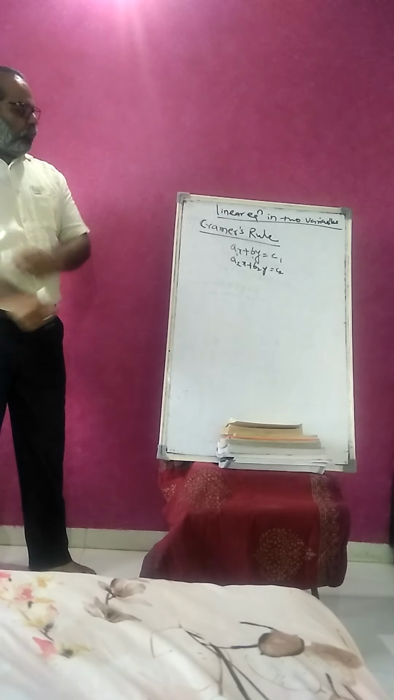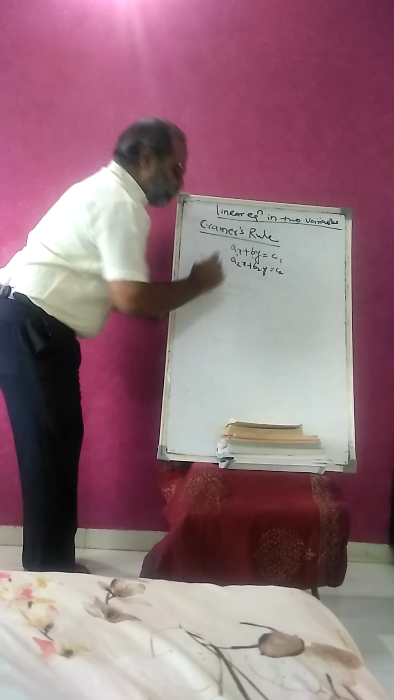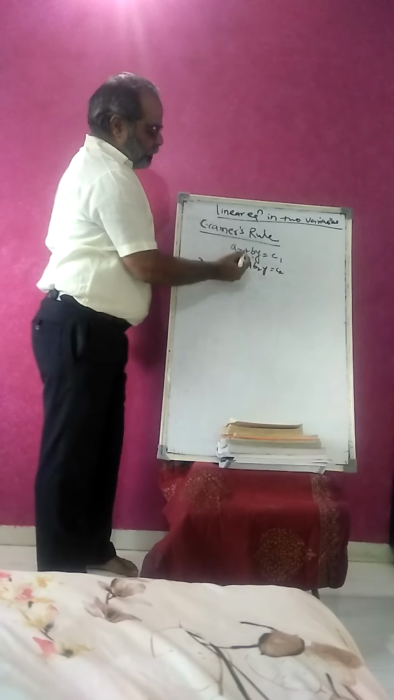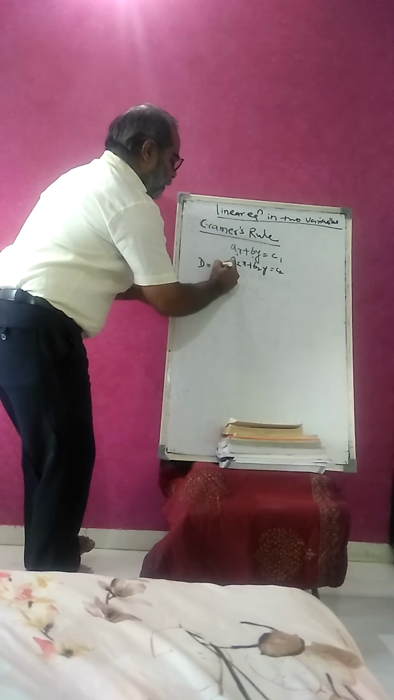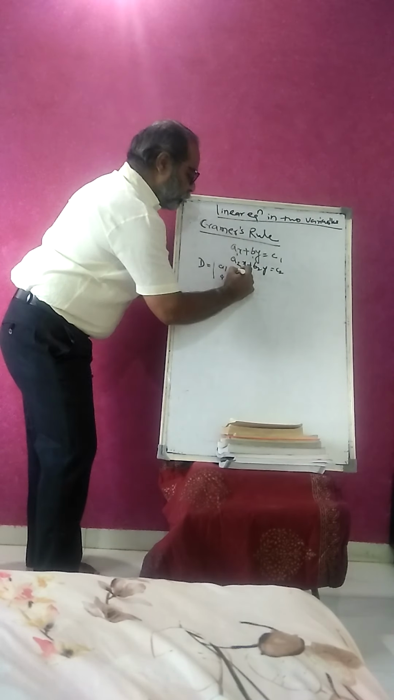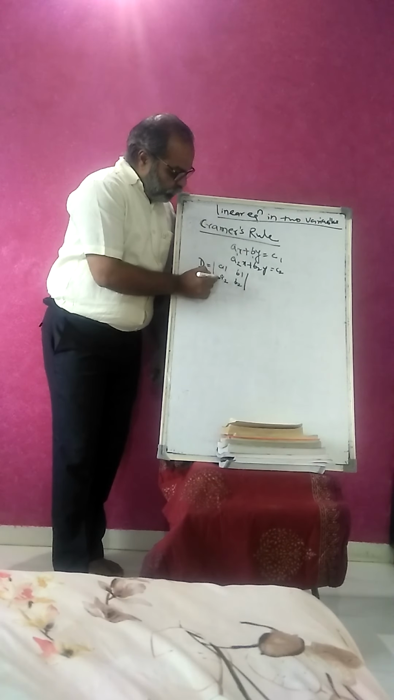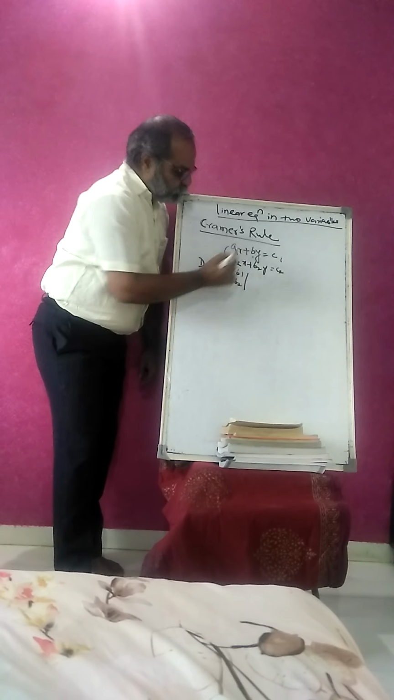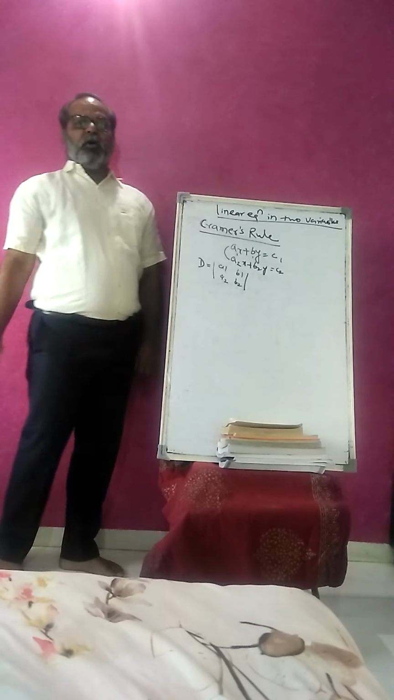So how to solve it? First we find the value of D. For that D we use the coefficients of x and y. That determinant has a1, a2 as the first column and b1, b2 as the second column. Here a1, a2 are the coefficients of x, and b1, b2 are the coefficients of y.